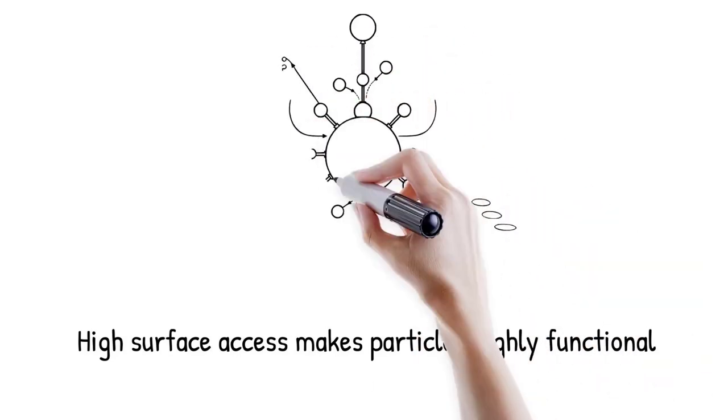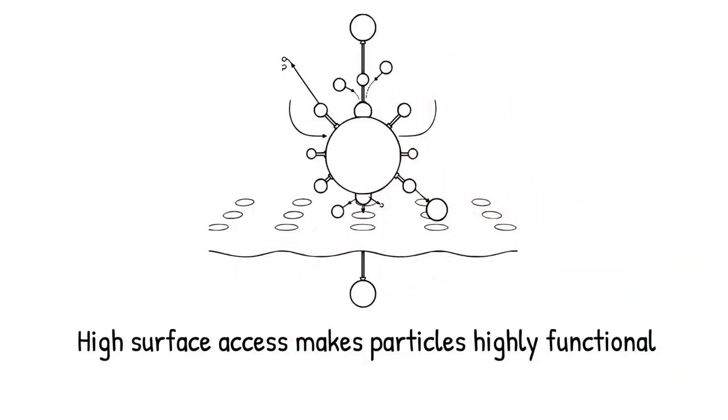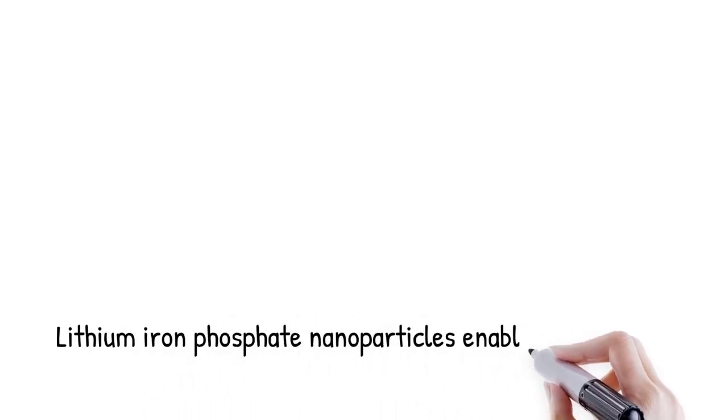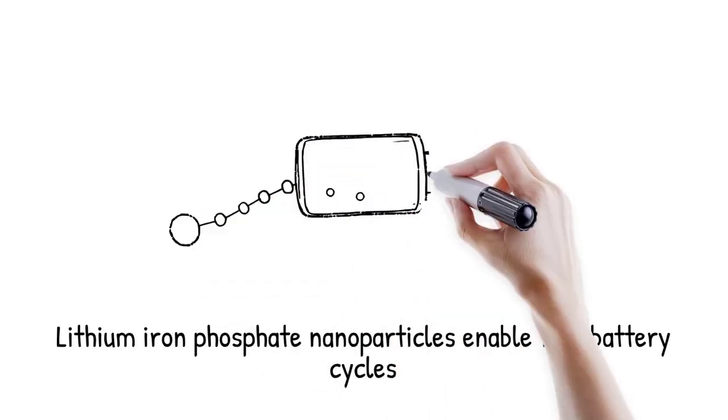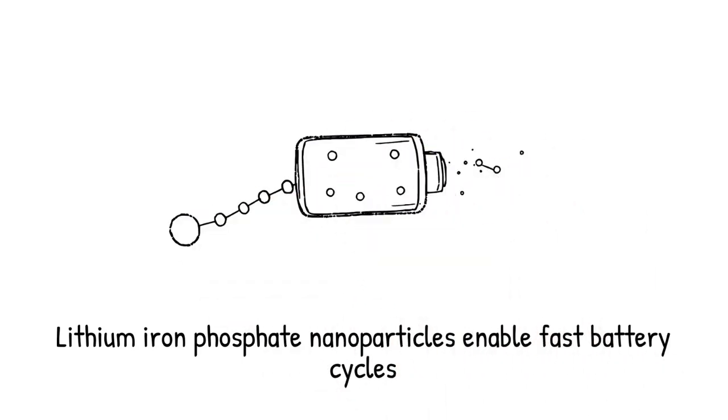And this benefit is critical in energy devices, catalysis, and drug delivery. High surface accessibility turns the entire particle into a functional unit. Lithium iron phosphate nanoparticles enable fast charge/discharge cycles in batteries due to short ion diffusion paths. Like a small island where everyone lives near the beach, no one is far from the action.